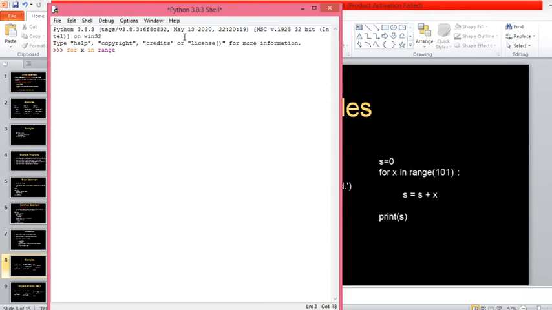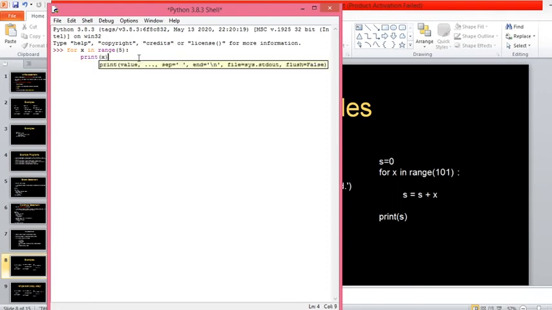The variables will be in black color, and the keywords are in orange color. So here, the for keyword and in keyword are in orange color, and the range function, the method, is in purple color. Then print of x.